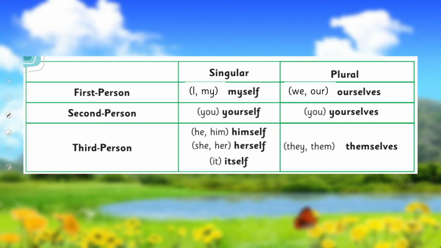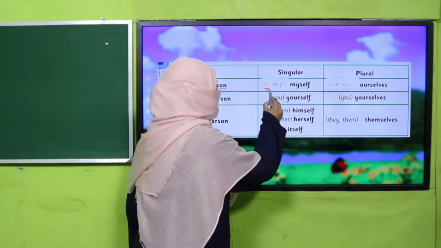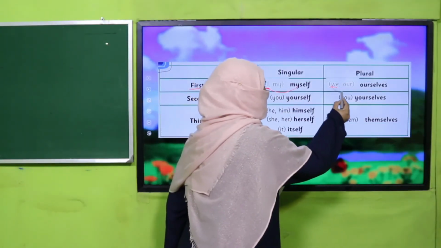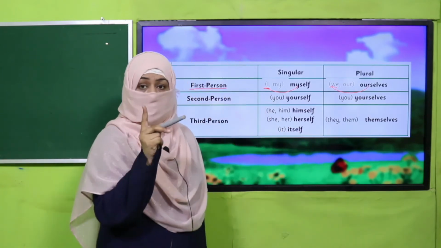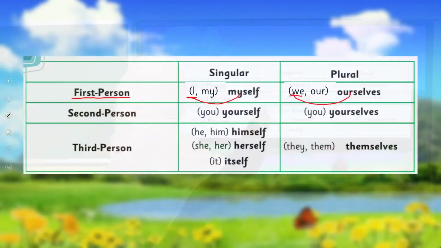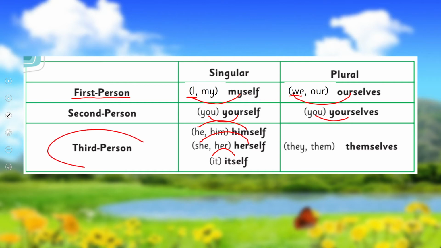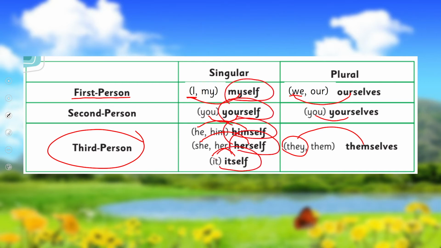So how do we do it? This is a table to make it easy for you. First person singular is I. So for the pronoun I, when we are going to use a reflexive pronoun, we will use myself. And if the pronoun is we, we will use ourselves. You, if it is singular, one person, as second person singular, it will be yourself, and if it is plural, it will be yourselves. He, himself, she, herself, it, itself, and for third person plural, it's they and themselves. Are you clear? So these are all the reflexive pronouns according to person, right?